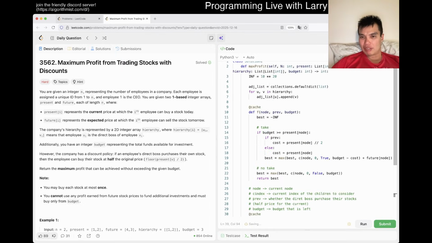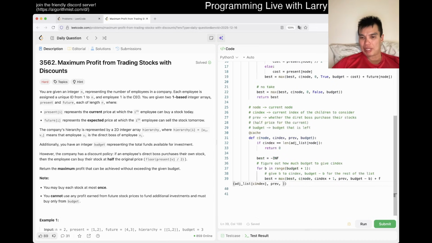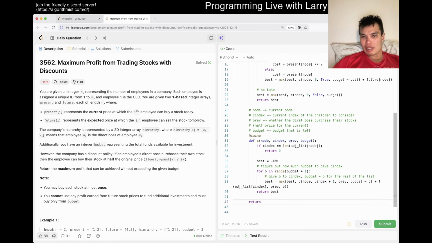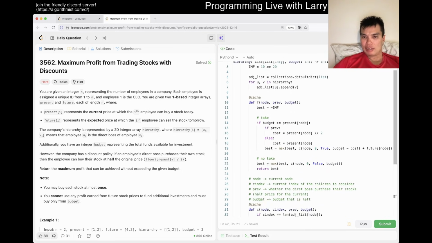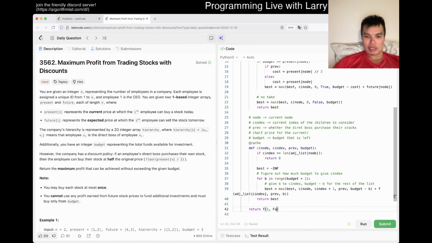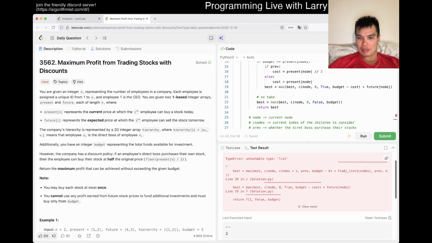This is the F function, right? So then the previous is going to be the same previous, and budget is just going to be B, and that should be good. Definitely a tricky one though. Yeah, this is one based, right? So F of 1, false. Budget is just budget, I think. Let's give it a spin. Hopefully this is right. Nope.